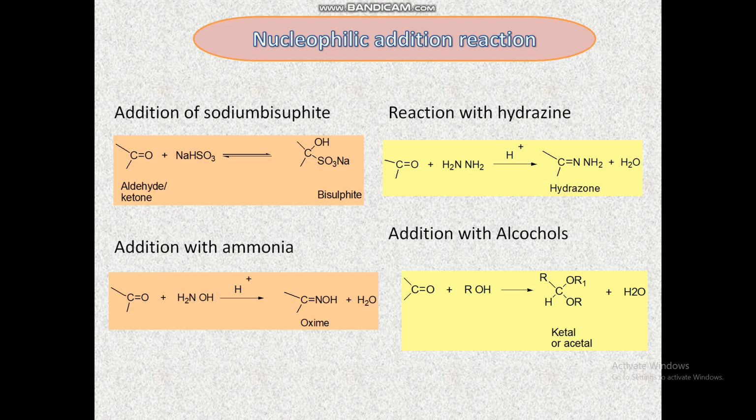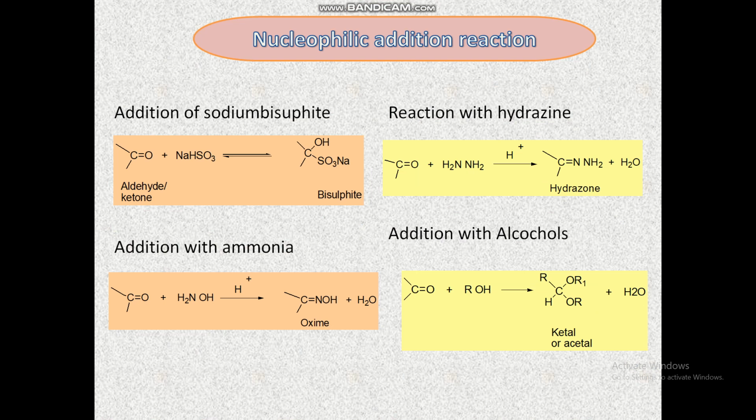First is the addition of sodium bisulfite. All carbonyl compounds, aldehydes and ketones, react with a saturated solution of sodium bisulfite, in which the carbonyl carbon gets bonded to the sulfur atom of the nucleophile. At the end of the reaction, the addition product gets precipitated out.